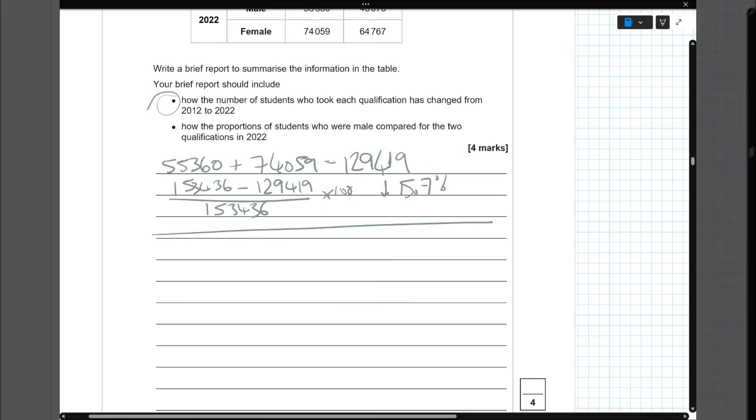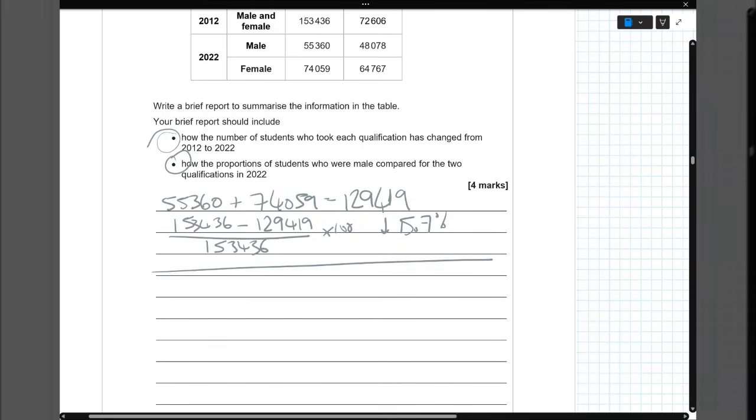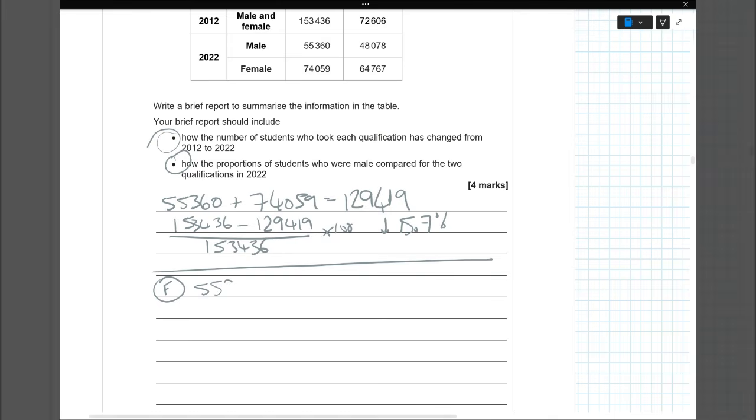The second bit we're going to look at is how the proportions of students who were male compared for the two qualifications in 2022. So for French, we've already got some of these numbers sorted. So we've got 55,360 over the 129,419, and then we multiply that by 100. So that's working out the males divided by the total, times it by 100 to turn it into a percentage, and we get 42.78% were male. So that's for French.